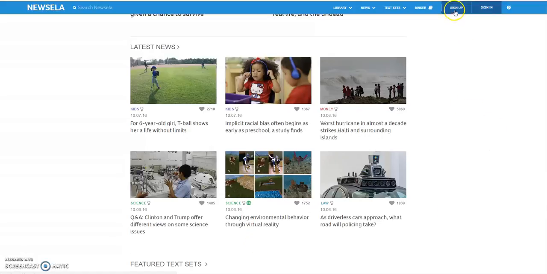You're definitely going to want to sign up to use Newsela. The features are not fully accessible unless you are signed up with an account. It is free unless you decide to do the Newsela Pro, but our school's using the free option in this site. So I'm going to sign in.